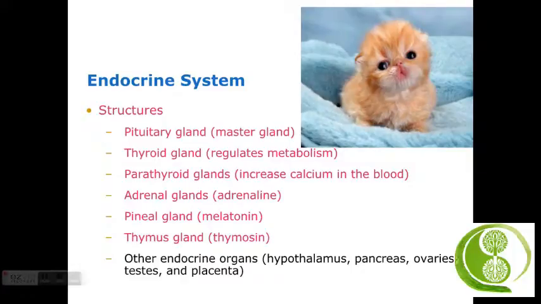The pancreas secretes glucagon and insulin, the hormones involved in metabolizing carbohydrates. Insulin is also very important in stimulating fat and protein synthesis. The ovaries produce the hormones estrogen and progesterone, and the testes produce testosterone. The placenta develops in the uterus during pregnancy.